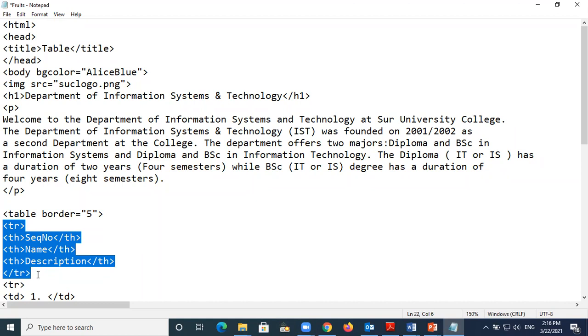Okay, so this is one row of the table. The first row with the head, table head, TH is a table head. Okay, so what is the sequence number here? I'm going to put 1, 2, 3, 4, 5. I'm going to put, for example, like 5 items. But for you, you are doing the e-commerce, so you have to put like 10 items at least. Okay, so like how you put it there. Then after that, the name of the products, and then the description. Okay, so what is this about? Okay, but I'm just going to show you the example that I use in the web development.